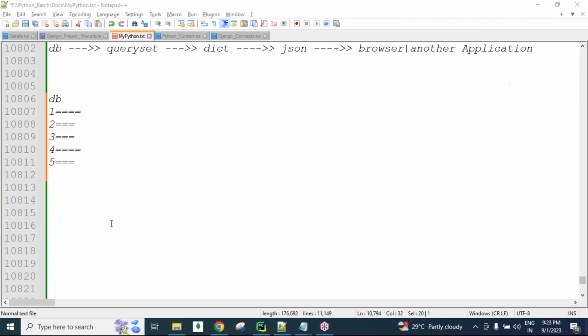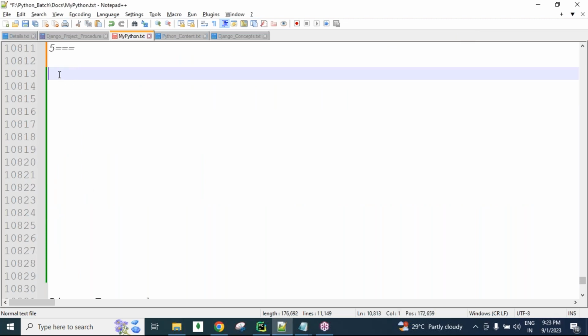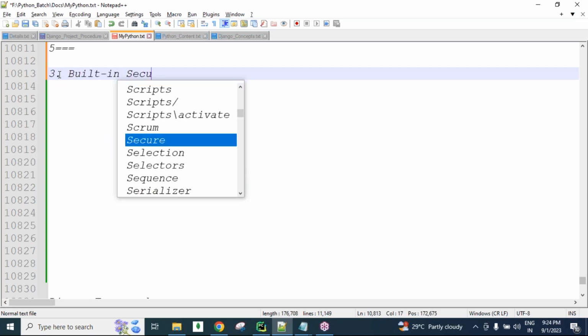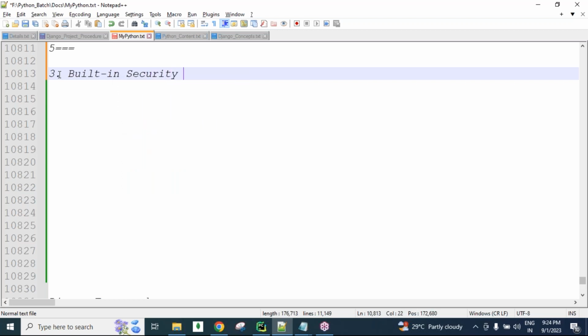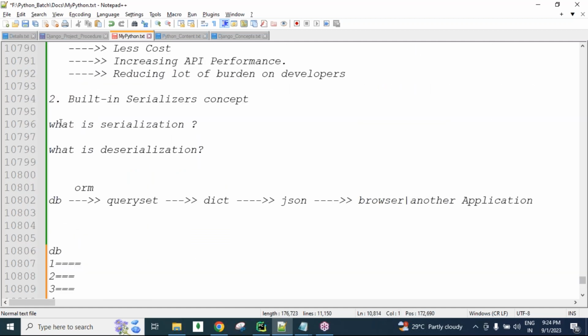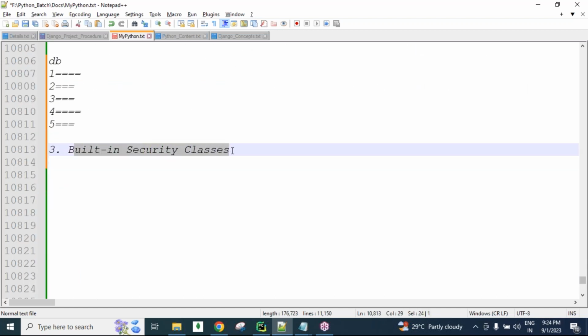And next, one more thing, the third one, guys: built-in security classes. Django REST framework by default comes with built-in security classes to provide security to our APIs.